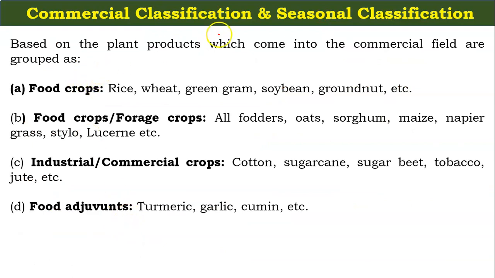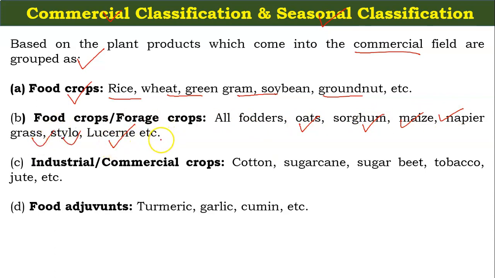Crops can also be classified on a commercial basis and on a seasonal basis. The plant products which come into the commercial field are grouped as food crops. Under food crops come rice, wheat, green gram and soya bean. Then there are forage crops, all the fodder crops like oats, sorghum, maize, napier grass, stylo and lucerne.